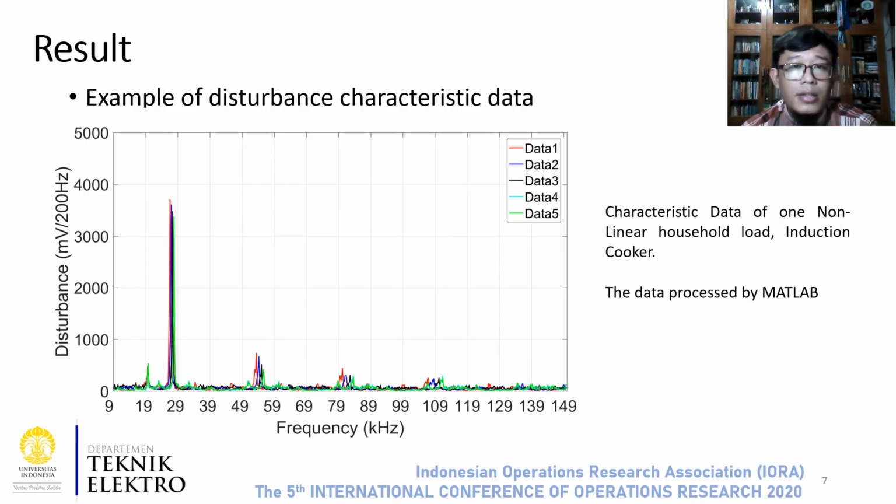In this slide, the result of the data that we got from Picoscope and processed by MATLAB is just like the picture in this slide. In this graph, the x-axis is frequency and the y-axis is voltage disturbance. And in this data, there are 5 data that are selected. This is the most dominant data among the several measured data samples.